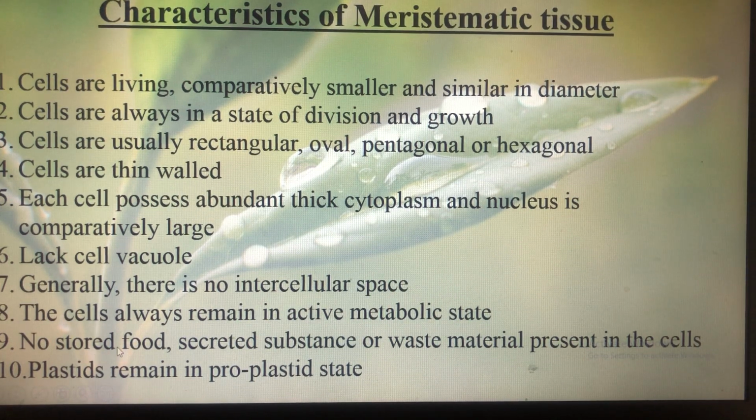Next character is that the plastids found in the cells of meristematic tissue remain in the proplastid state. Proplastid is a small organelle found in the meristematic region from which plastids are derived, like chloroplast, chromoplast, and leucoplast.